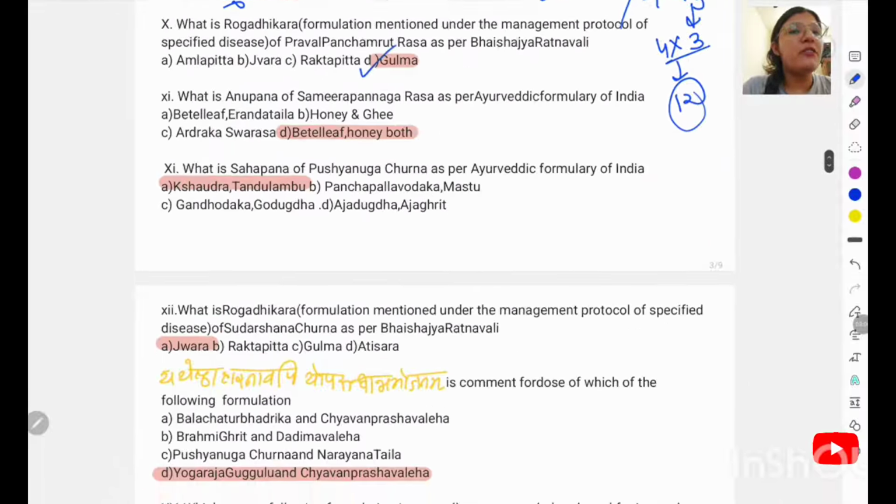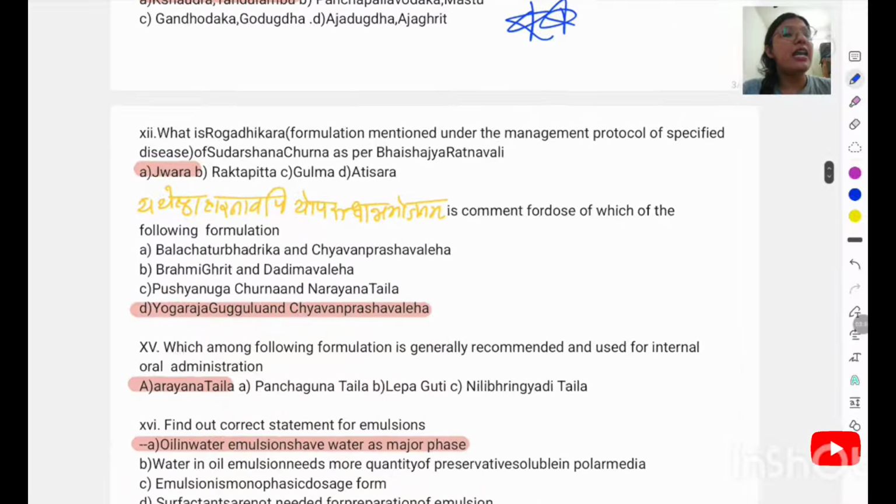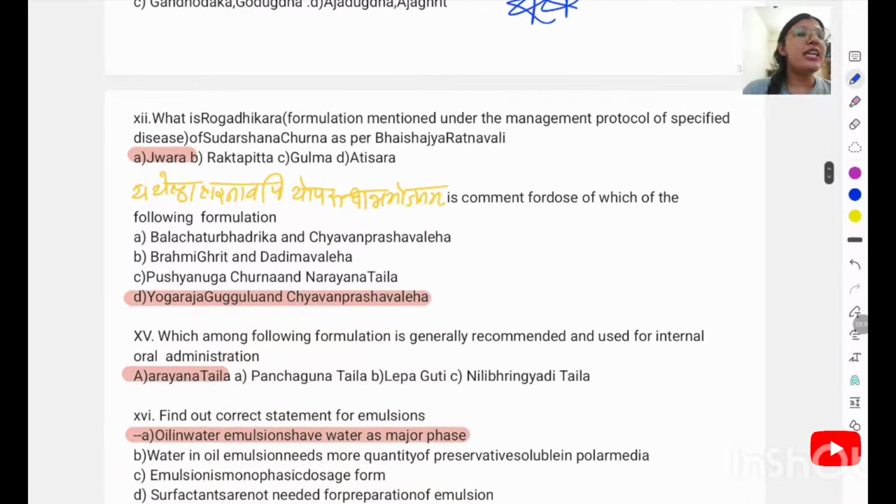What is the Anupana of Samirapannaga Rasa as per the Ayurvedic Formulary of India? Samirapannaga is one of the Kupipakva Rasayana, and the Anupana is betel leaf and honey, both are the Anupana. What is the Sahapana of Pushyanuga Churna as per the Ayurvedic Formulary of India? This is, I think, a very important question because the same question is repeated in many places, so you should remember this. Sahapana of Pushyanuga Churna is basically Tandulambu or Shodram. What is the Roga Adhikara of Sudarshana Churna? Sudarshana Churna we take generally for Jvara, and the Roga Adhikara is also the same. Jvara is the Roga Adhikara for Sudarshana Churna.